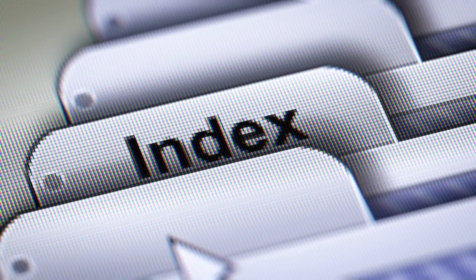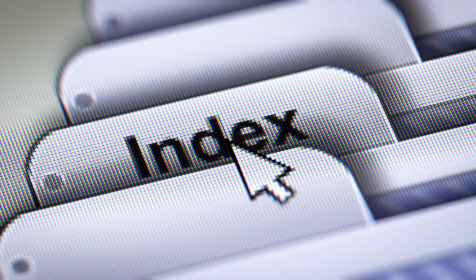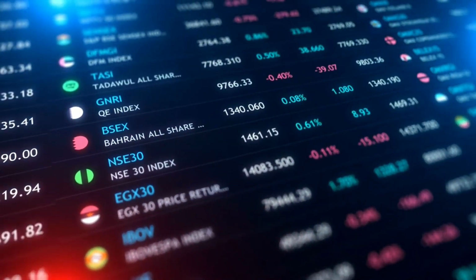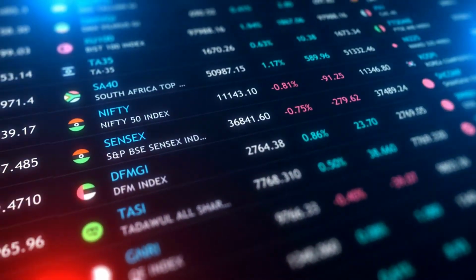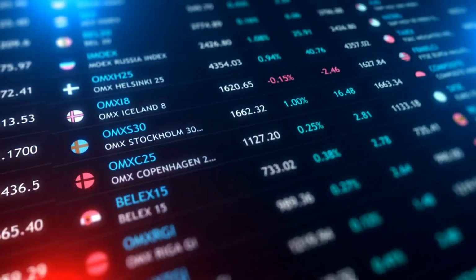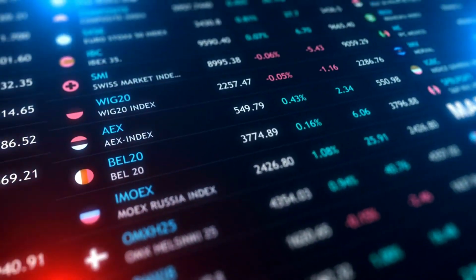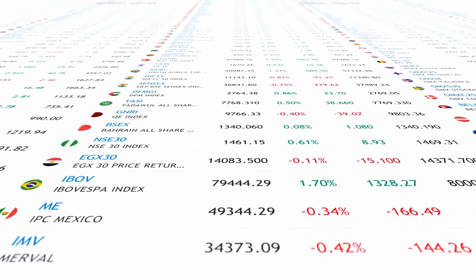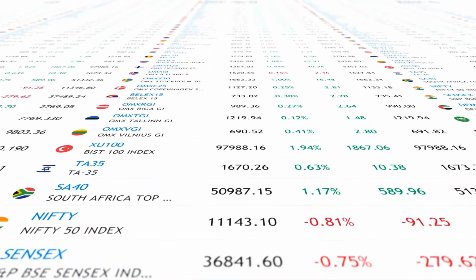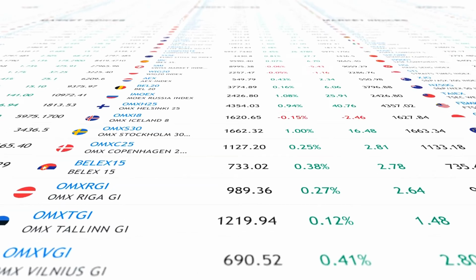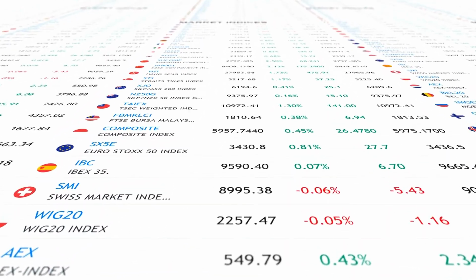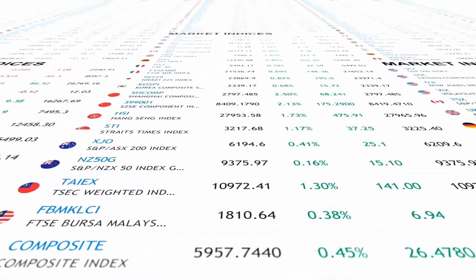Stock market indexes. The overall performance of the stock markets is usually tracked and reflected in the performance of various stock market indexes. Stock indexes are composed of a selection of stocks that is designed to reflect how stocks are performing overall. Stock market indexes themselves are traded in the form of options and futures contracts, which are also traded on regulated exchanges. Among the key stock market indexes are the Dow Jones Industrial Average, Standard & Poor's 500 Index, the Financial Times Stock Exchange 100 Index, the Nikkei 225 Index, the Nasdaq Composite Index, and the Hang Seng Index.